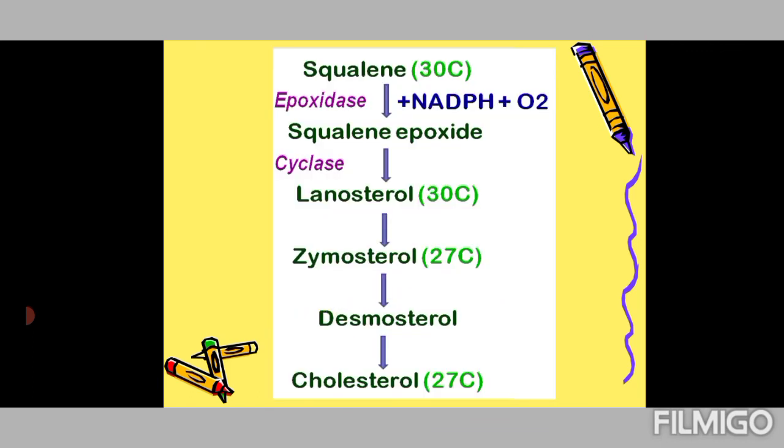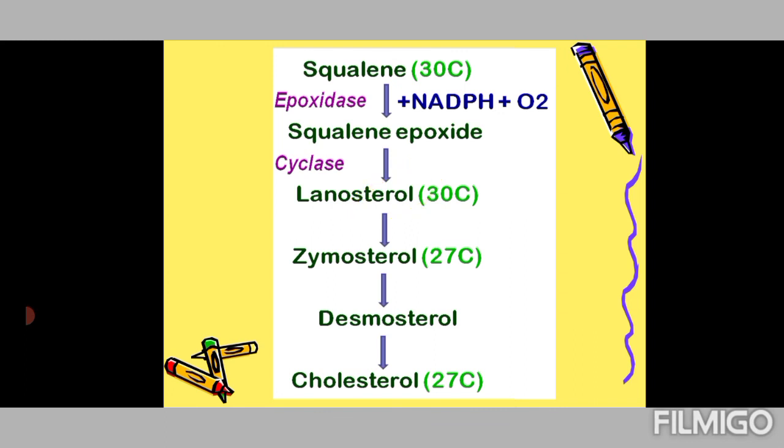So this is the process. Squalene first gets reduced with the help of NADPH to give squalene epoxide, or squalene 2,3 epoxide, and the enzyme involved is epoxidase, and further the cyclase enzyme is involved, which gives rise to lanosterol.